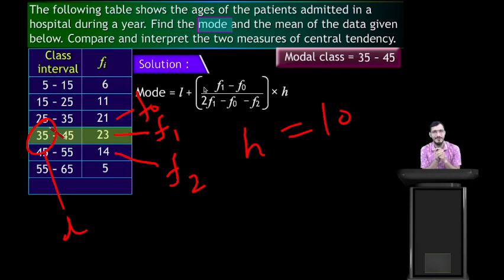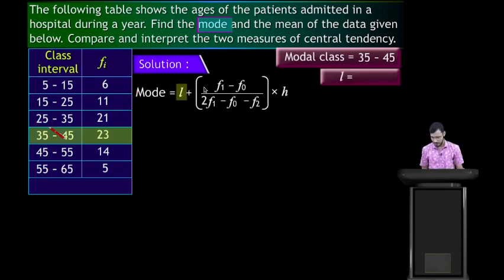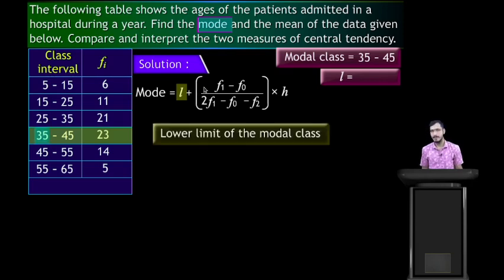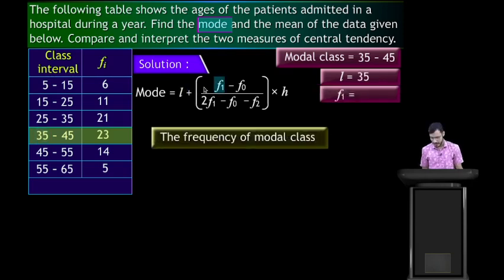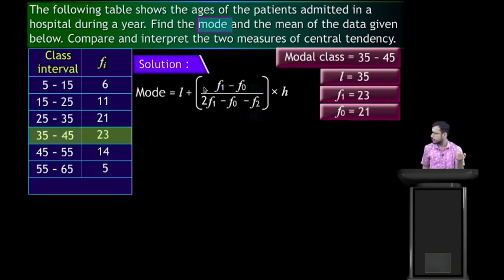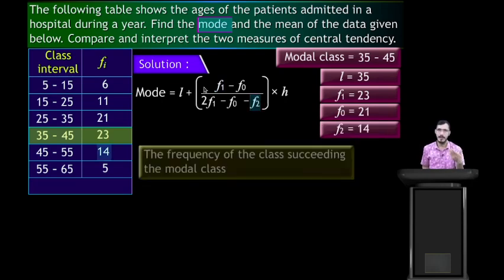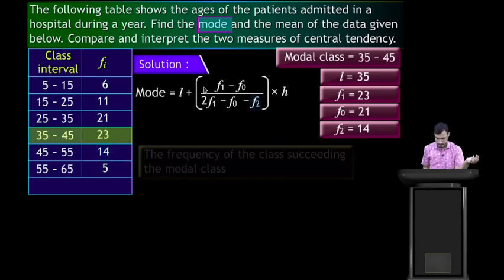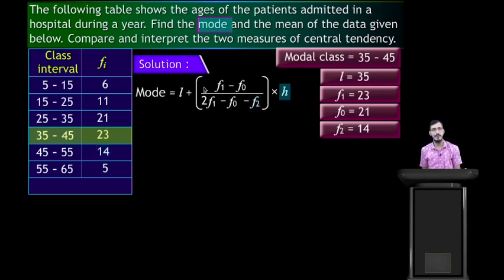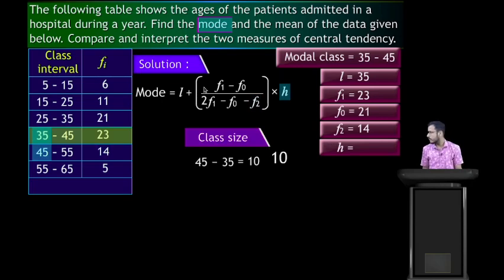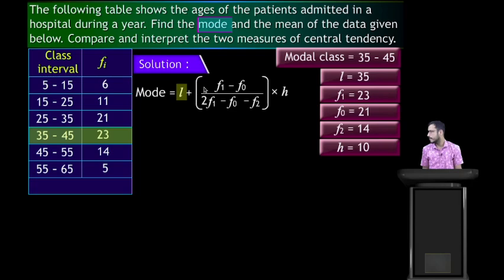Can you do this? Now substitute all these values in the formula. L means the lower limit of the class, which we have already discussed. f1 is the frequency of the modal class, f0 is the frequency of the preceding class, f2 is the frequency of the succeeding class, and h is the class size, that is 10 here. Substitute all these values in the formula and find out the mode here.